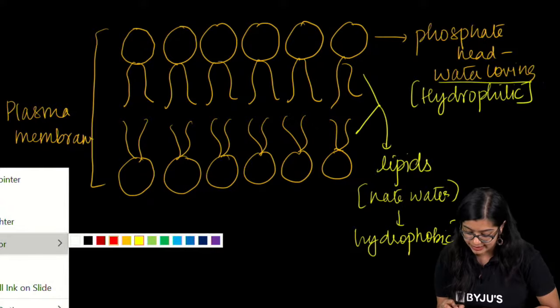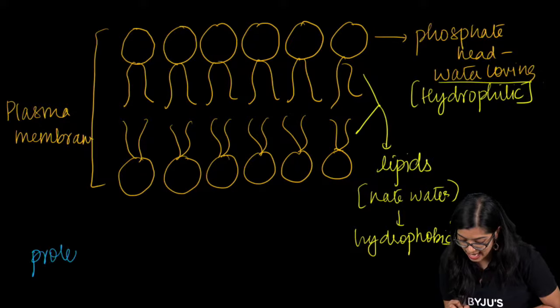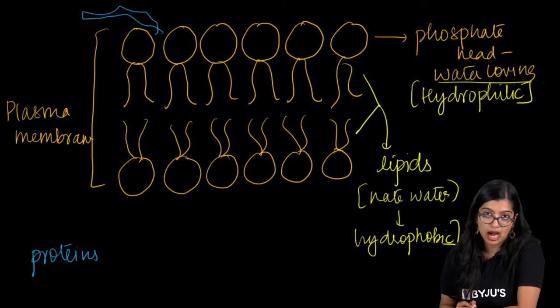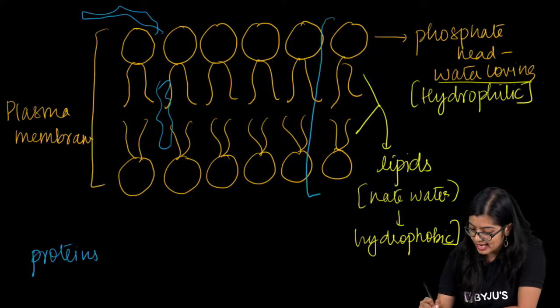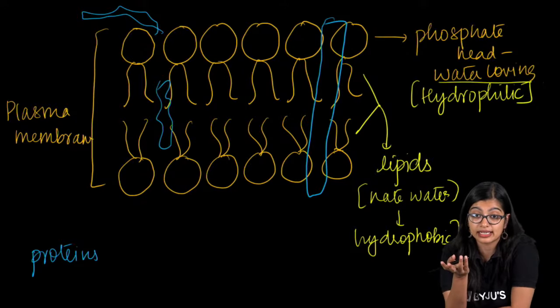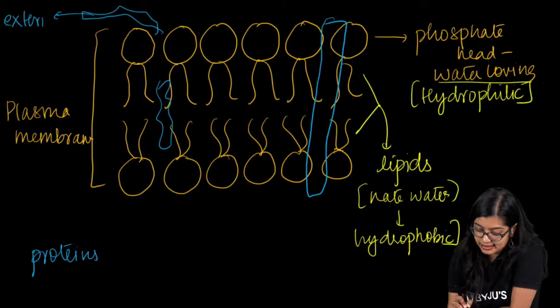But there's not only this. We also see that there are proteins as well, right? Now we see that there are proteins which are present on the outside, some which are found in the middle, some which extend across like this. Someone was asking me, ma'am, extrinsic and intrinsic, right? Extrinsic is the one present on the outside, external.